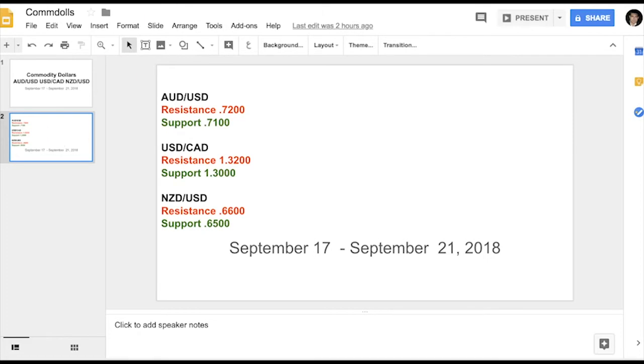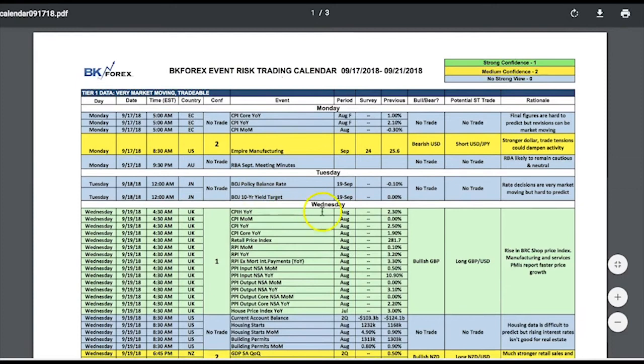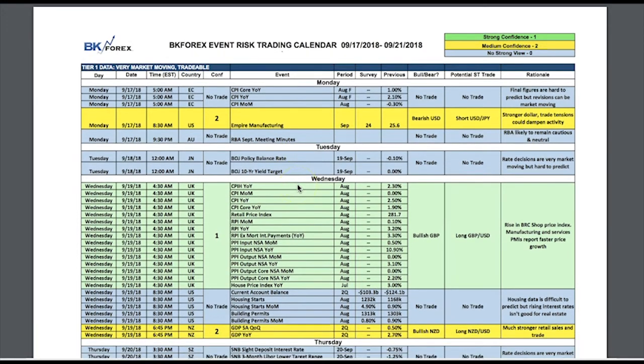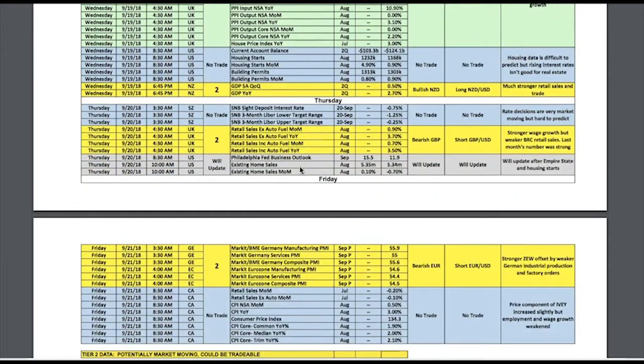On the calendar, we have the Australian meeting notes, the September meeting notes, which really have no impact whatsoever because nobody really cares. They're not going to change any of their status. They're going to stay resolutely neutral, which essentially keeps it at that point.